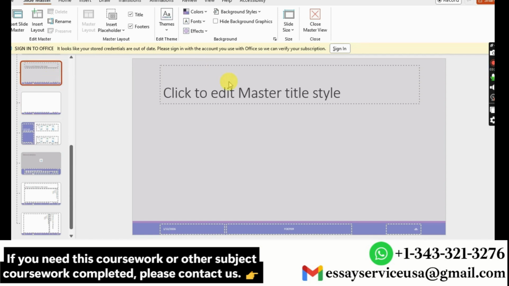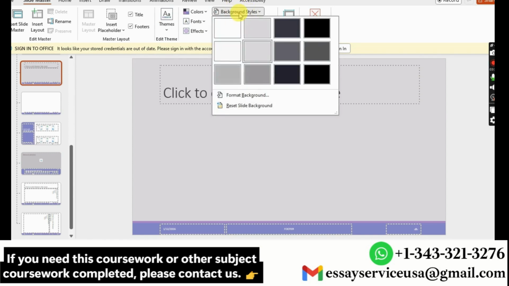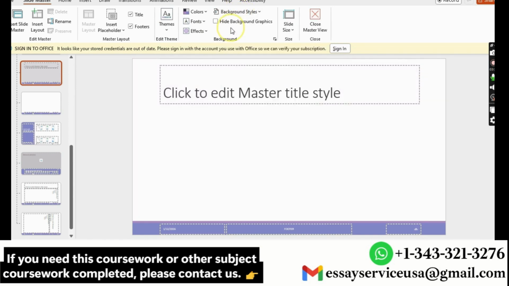I'll go to slide master view. So this is the title only layout, so I'll change the style to style 1. Background style, this is style 1.